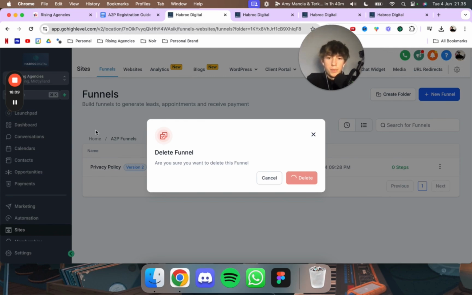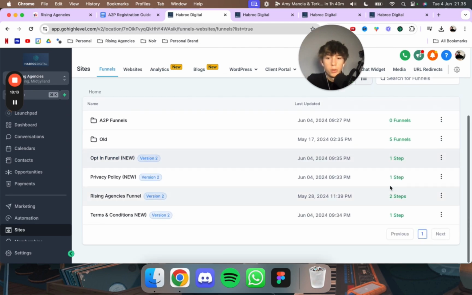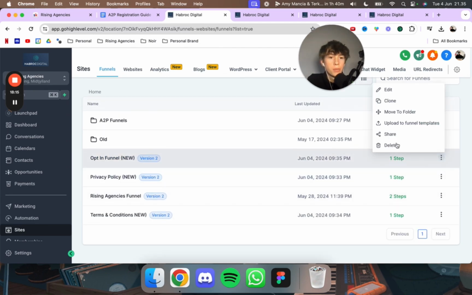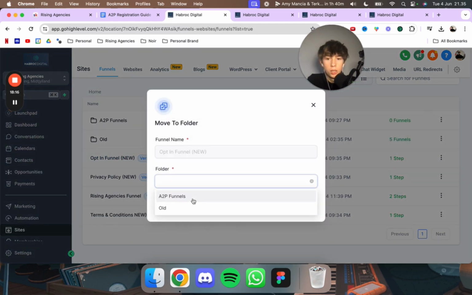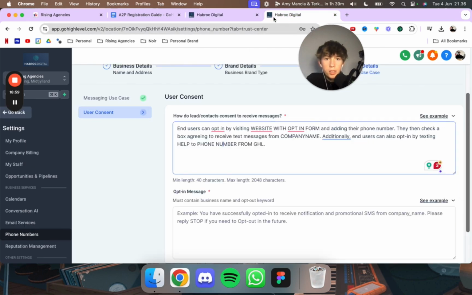So yeah, when that's done, you just basically add them to the folder again. So we have them in one place, so we know exactly what to do. So we just put them into A2P folder again. So let me just do that real quick. Okay, perfect. So now it's done. We want to go into this one real quick, and then just go into this.